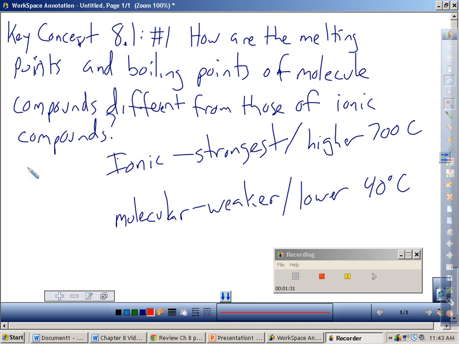And we do that, of course, because an ionic compound will be composed of a metal atom in the first part and a nonmetal in the second part. So, for instance, sodium chloride, metal, nonmetal, that tells you it's an ionic bond, which means strong bonds, which melt or boil at higher temperatures. Whereas a molecular is going to be something with two nonmetals.